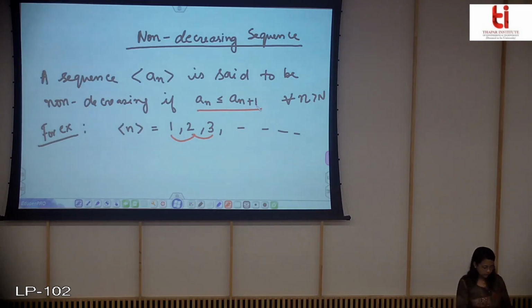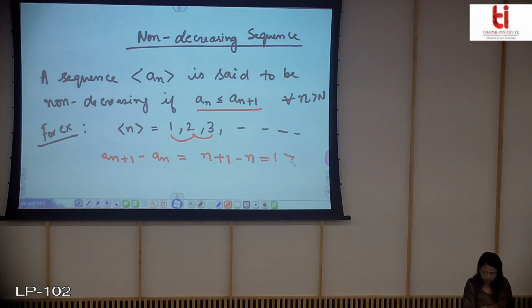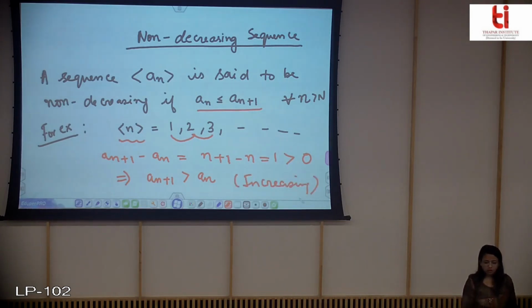So you can easily see that this is a non-decreasing sequence, or you can also check that an plus 1 minus an is equal to n plus 1 minus n, which is equal to 1, which is greater than 0. So this implies that an plus 1 is greater than an. So you can say that this sequence is increasing, or it is a non-decreasing sequence.